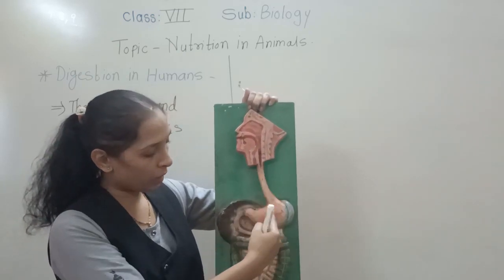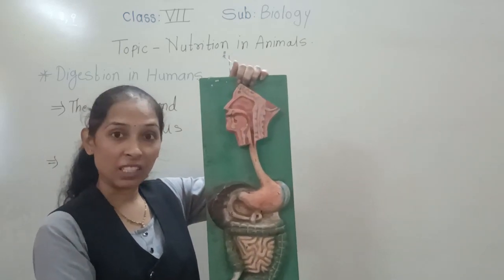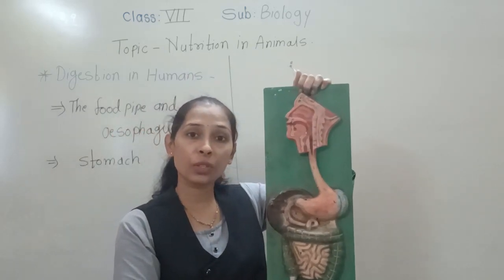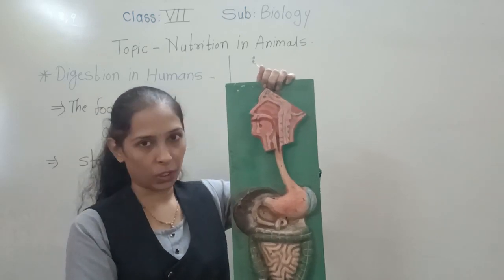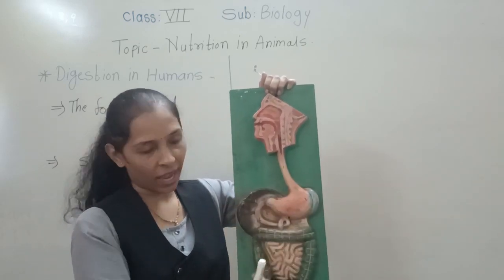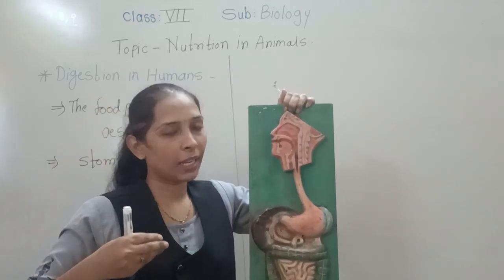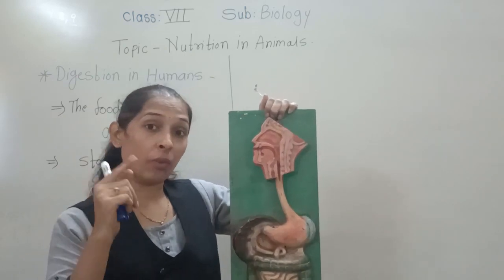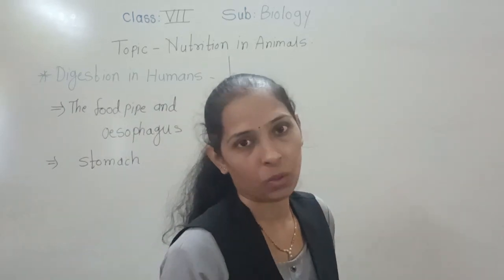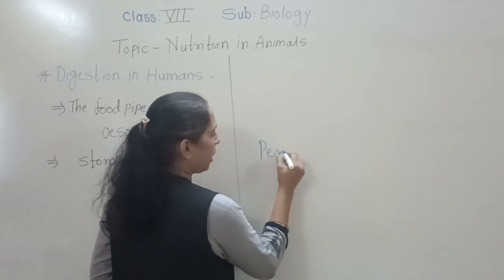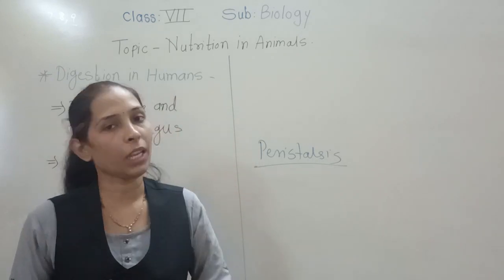All these alimentary canal parts move like a wave, so the food keeps coming down and down. That wave-like motion which takes place throughout the alimentary canal is called peristalsis. Okay, it is called what? Peristalsis, meaning the wave-like motion.